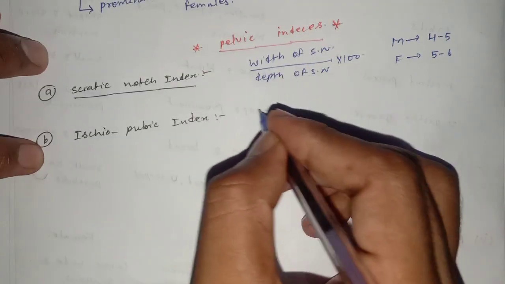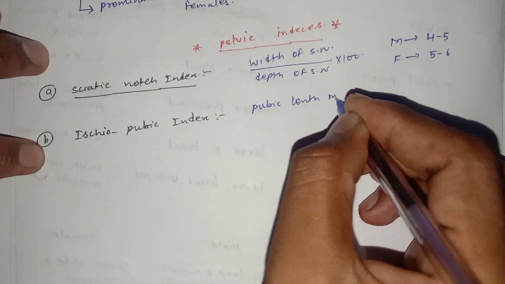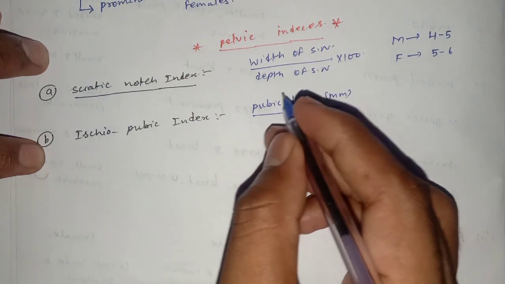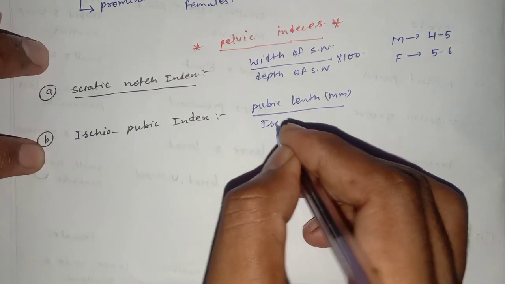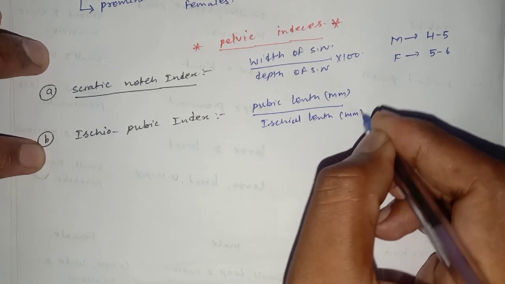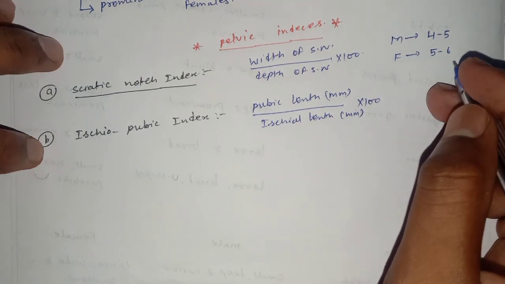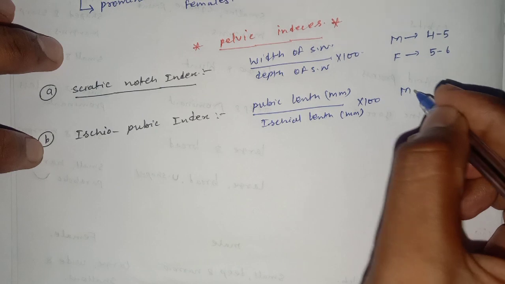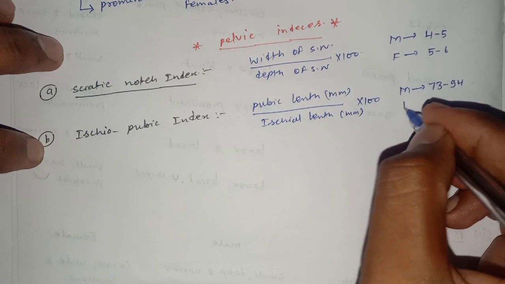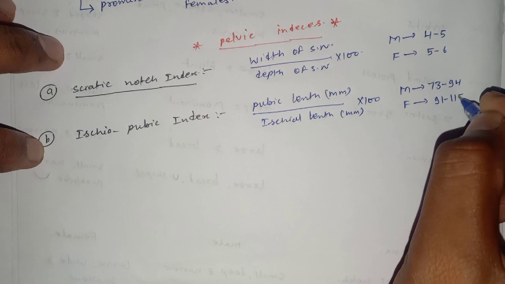The length of the pubis in millimeter divided by the length of the ischium, ischial length in millimeter, into 100. The ischiopubic index for male is 73 to 94. For females it is 91 to 115.